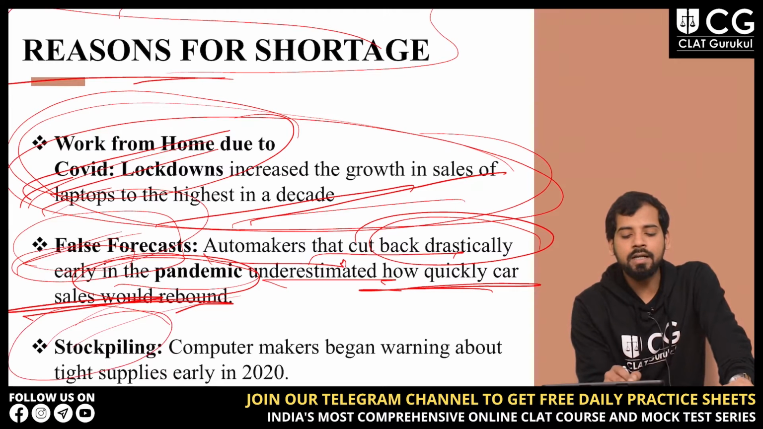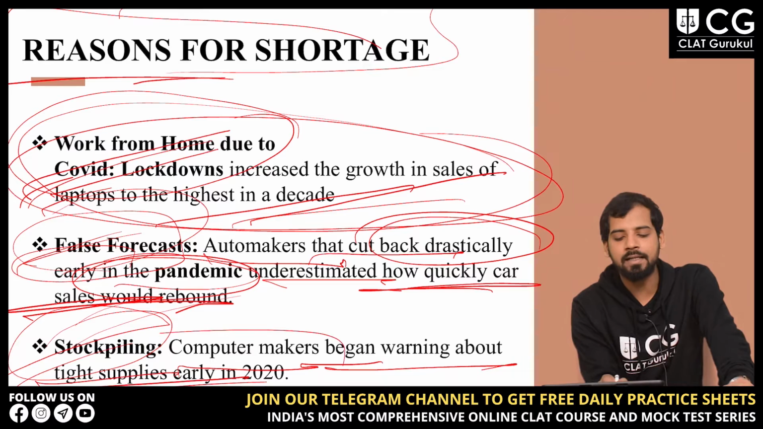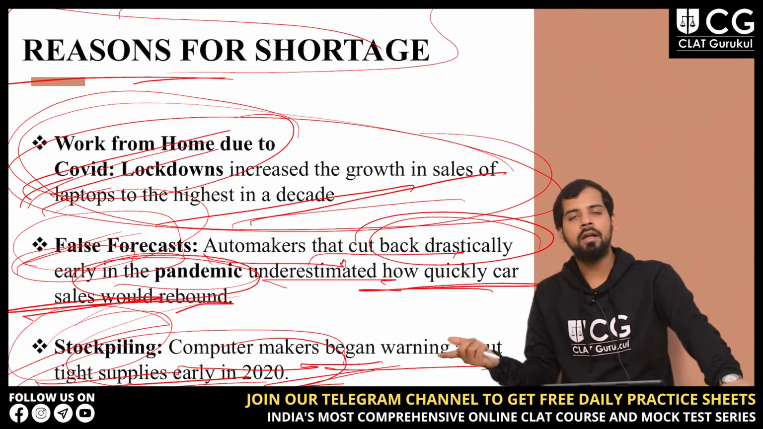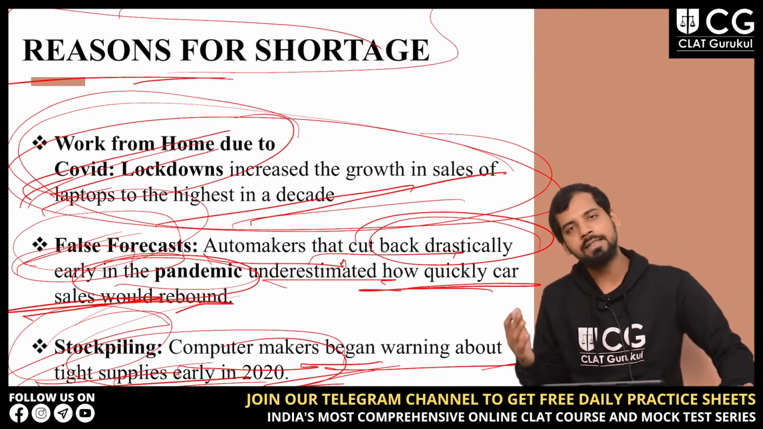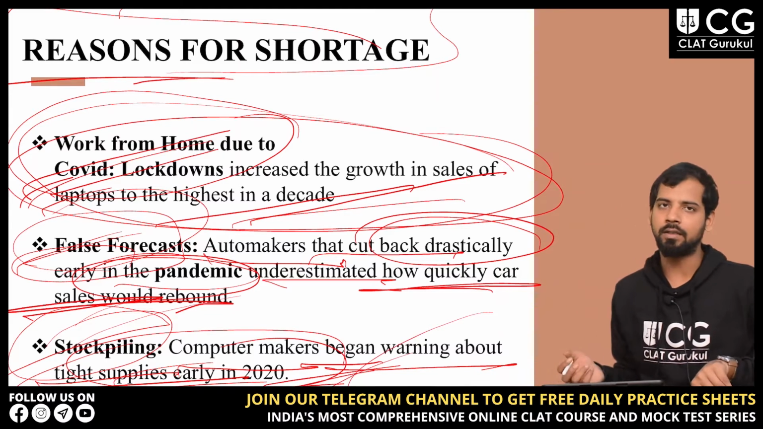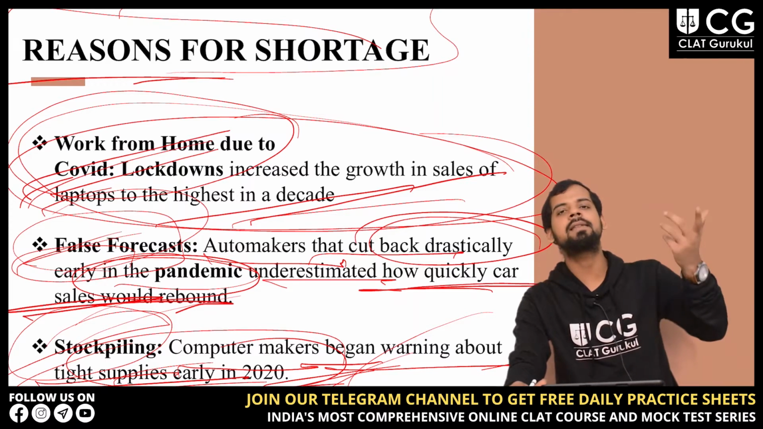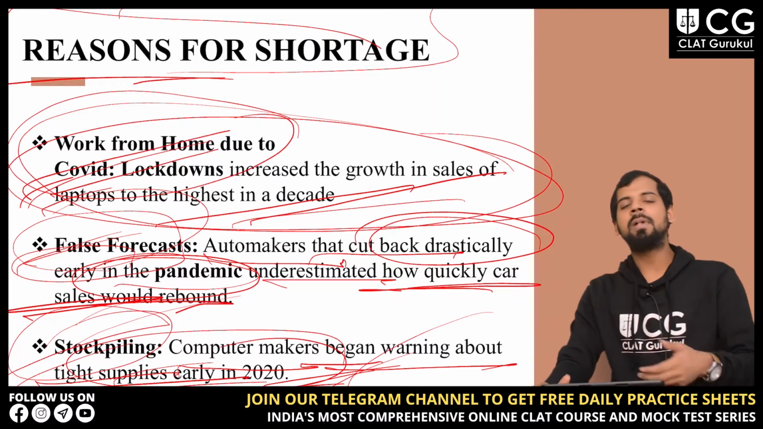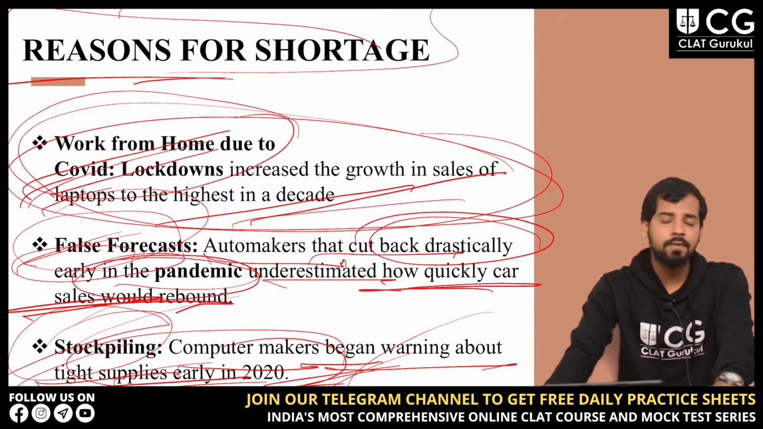Then the third reason is stockpiling. Computer makers began warning about tight supplies early in 2020. So computer makers had already warned the market that there was a tight supply of these kinds of semiconductors starting early in 2020, right? So again, stockpiling is one of the reasons. There are so many companies that stockpile such materials in their factories, right, just to manufacture and produce so many things in the near future. So stockpiling is one such reason.